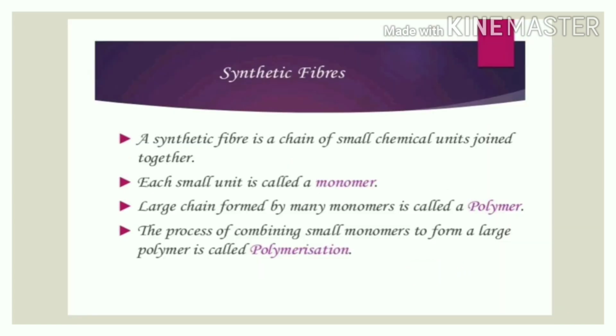Alright. So next thing, a synthetic fiber is a chain of small chemical units joined together. Each small unit is called a monomer. Large chains are formed by many monomers. So that is why they are called polymers. Poly means many and mer means the small unit. The process of combining small monomers to form a large polymer is called polymerization.